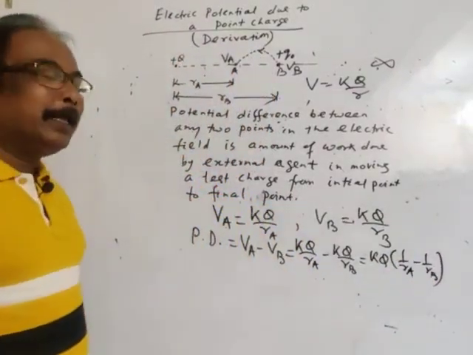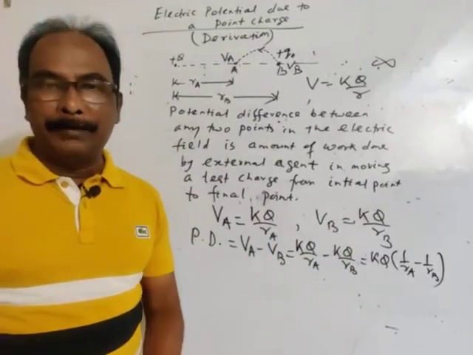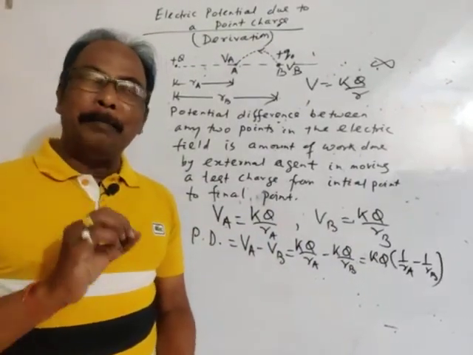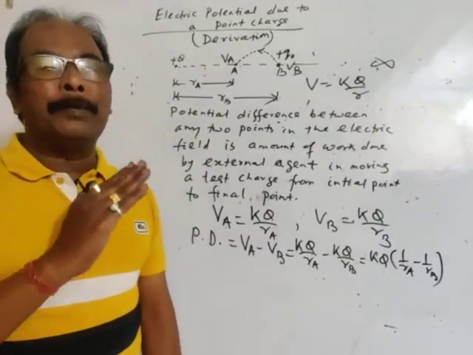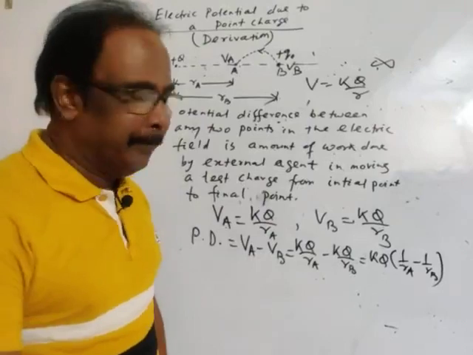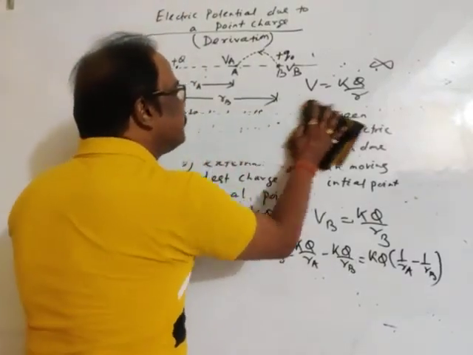This is easier. In place of K, we may write 1 divided by 4 pi epsilon. In place of epsilon, we may take epsilon naught epsilon r, or only epsilon naught if the medium is vacuum. Okay. This is the definition. Can I erase it?